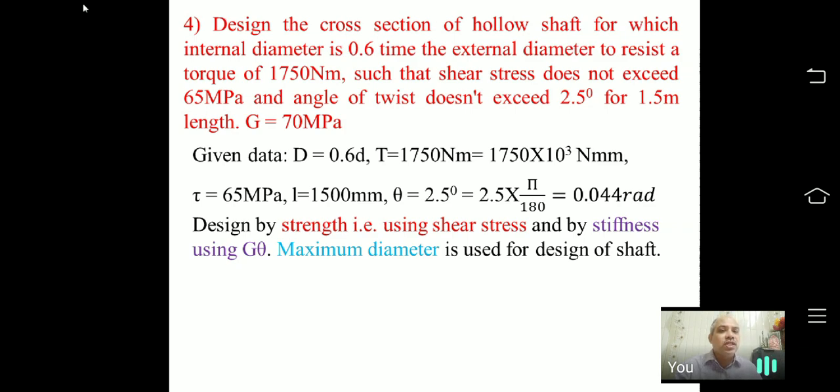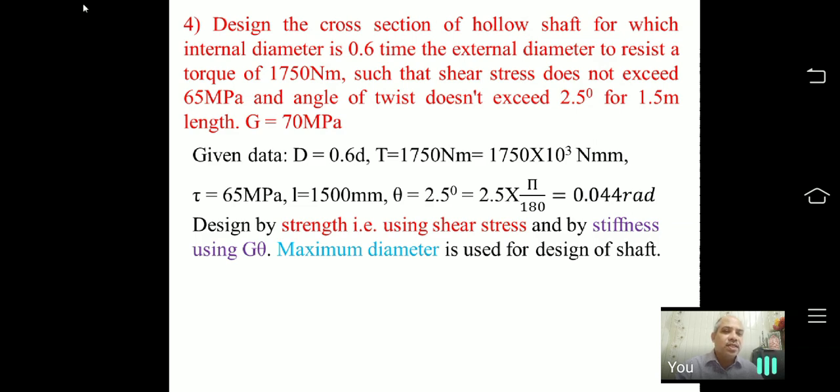We are going to see this: design by strength, that is using shear stress. Means when I go T by J equal to tau by R, that will be the strength criterion. And when I go T by J is equal to G theta by L, then we have stiffness.